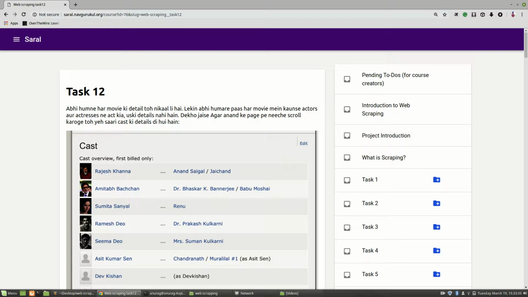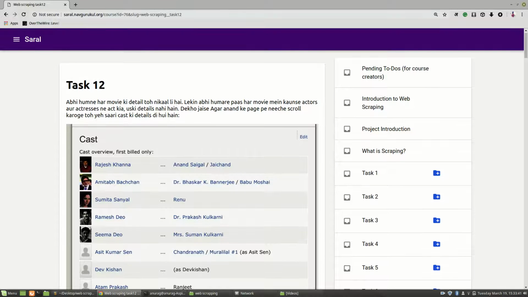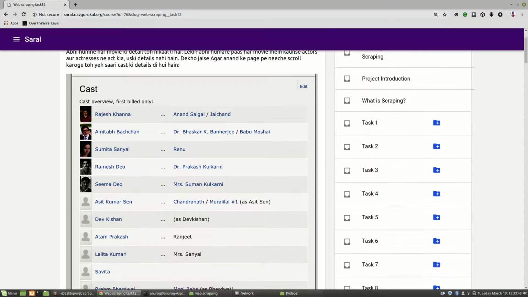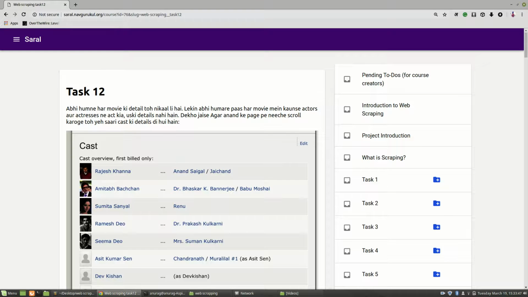Hello friends, today I will tell you how to perform task 12 in web scraping. So first of all we will discuss what we have to do in task 12.